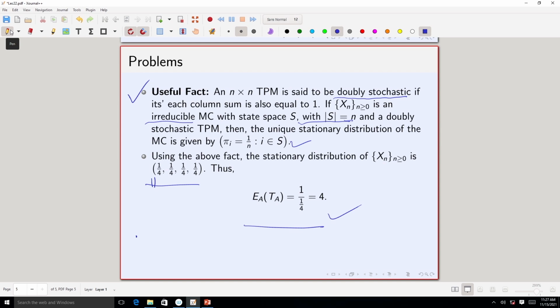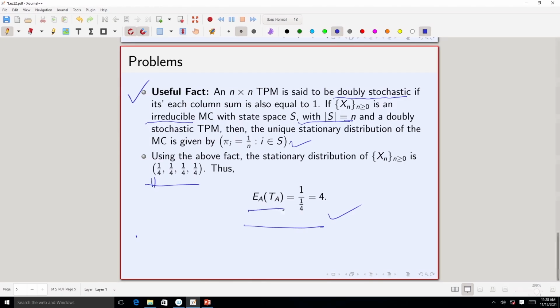So, this example has two important things. One, this useful fact that if you have a finite state irreducible Markov chain whose transition probability matrix is doubly stochastic, then the stationary distribution has a very special form, which is that each component is 1 over n, where n is the size of the state space. So, that is one important part of this example.